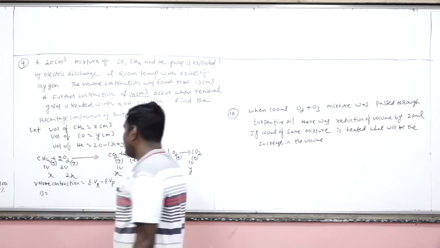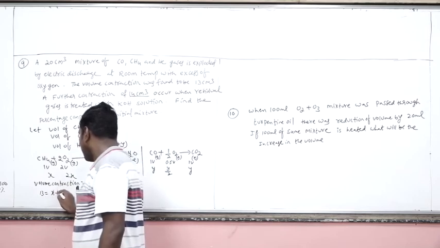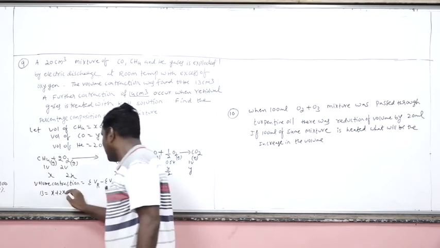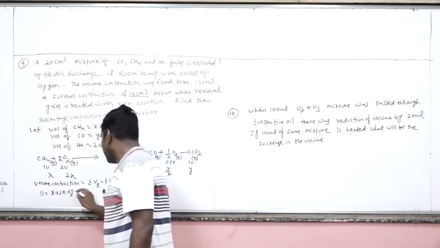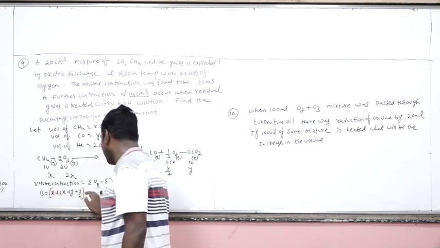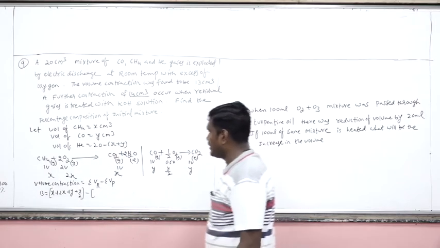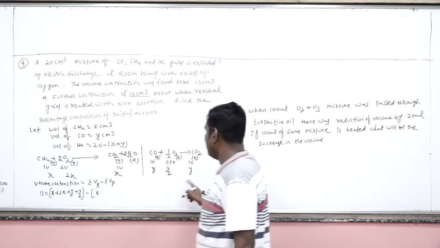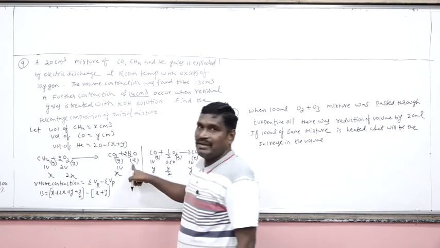So what are the volumes of the reactants here? Methane is there, oxygen gas is there. Here also carbon monoxide is there on the reactant side and oxygen is there on the reactant side. This is the total volume of the gaseous reactants minus the total volume of the gaseous products. This is the x volume of CO2 produced, here the y volume of CO2 produced. Remember, water is not considered.